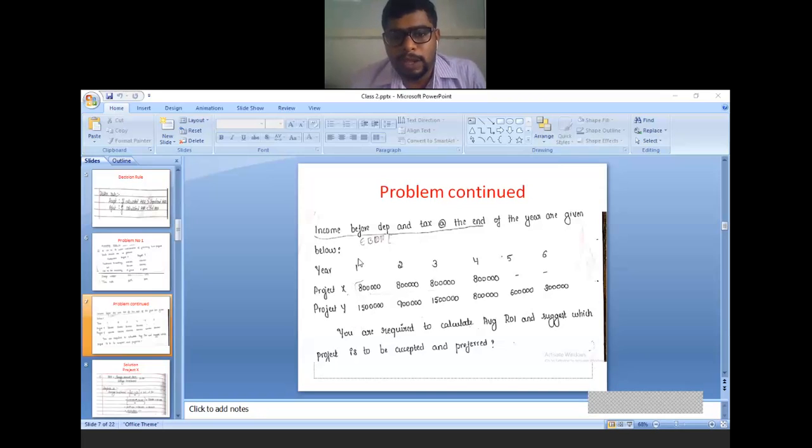So project X and project Y, what is given in the problem? Earning before depreciation and tax is given. You are required to calculate average ROI. This is not ROI, this is ROR, that is average rate of return. So in the question, what is asked? It is asked to find the average rate of return and suggest which project is to be accepted and preferred. You have to take the decision like which project is beneficial. So both things you have to compare, project X and project Y. So ARR calculation, average ROR means average rate of return.